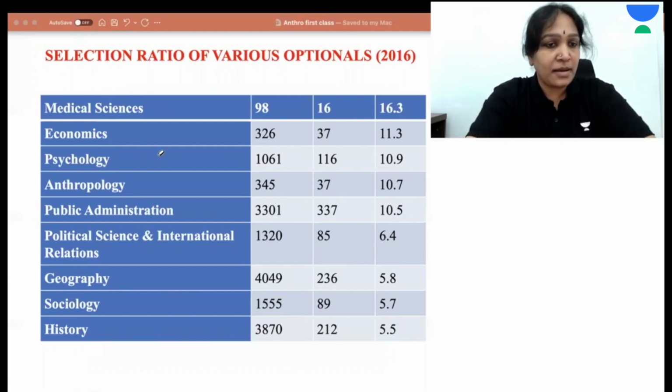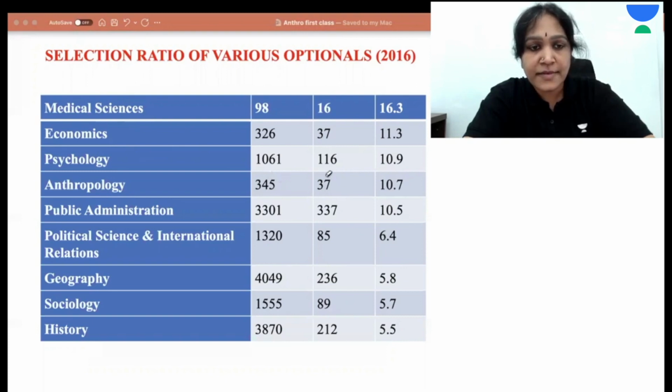So let us see that scientific parameter and how anthropology is doing on it. For example, in the year 2016, when 345 students have written, 7 students cleared the exam. It means the selection ratio is 10.7, in comparison with 10.5 for public administration, 6.4 for political science, because many students write the exam with that optional. And 5.8 for geography, because again for the same reason, many students choose that particular optional. And 5.7 for sociology. On this parameter also anthropology is doing quite good.